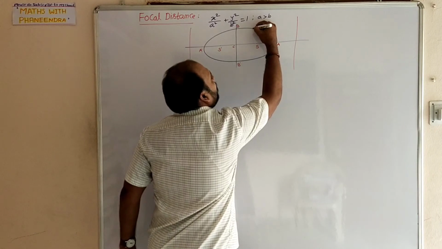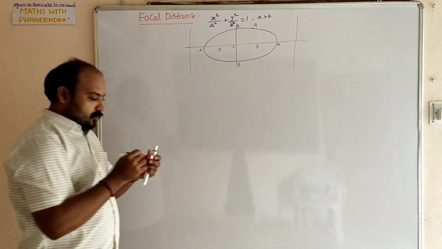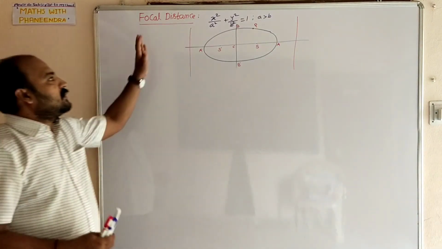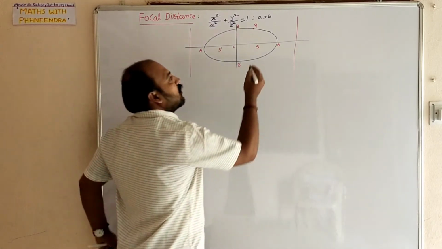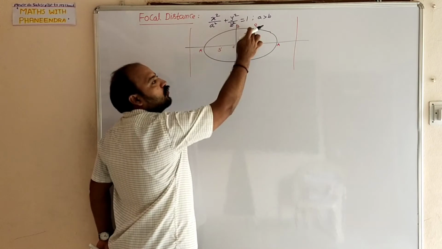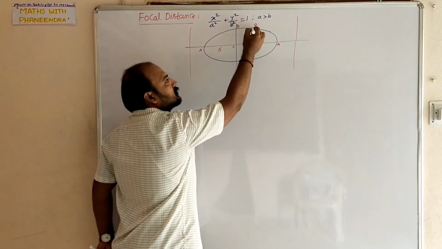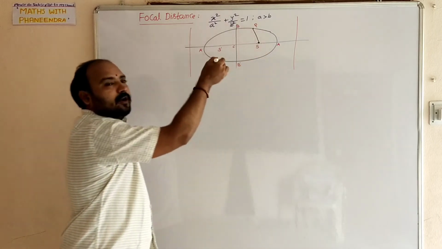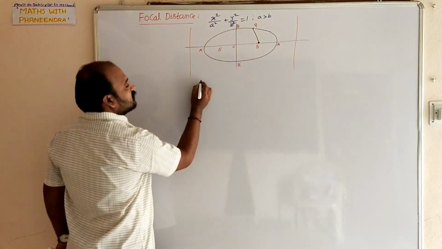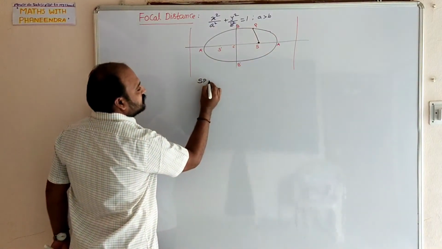Consider a point P on the ellipse. What is meant by focal distance? The distance from a point P on the ellipse to its focus is called focal distance. Here, according to this figure, SP is called focal distance.